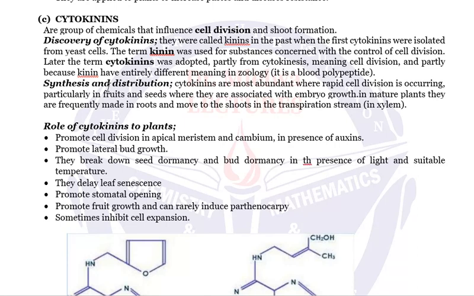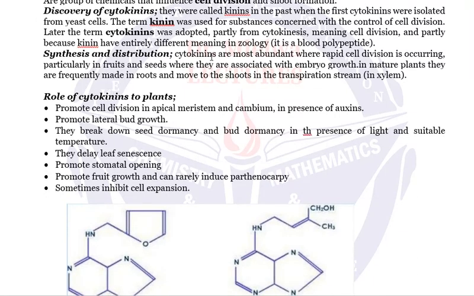In terms of their synthesis and distribution, cytokinins are most abundant where rapid cell division is occurring. Rapid cell division, very important to remember, particularly in fruits and seeds, where they are associated with embryo growth.